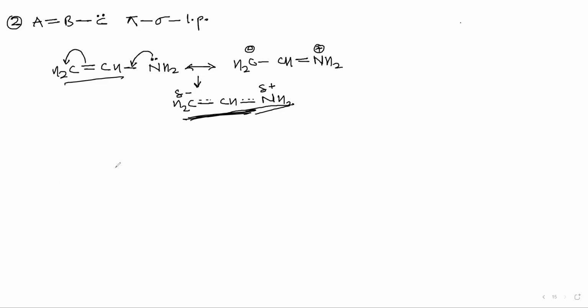The flow of electrons will always start from electron sources. Now you have two electron sources here, right? The pi bond is also an electron source, and the lone pair is also an electron source, correct? Yes, sir. So how to compare these two? Now you tell me, these pi bond electrons here, they are held by how many atoms? The pi bond is between how many atoms? Two atoms. Okay, fine.